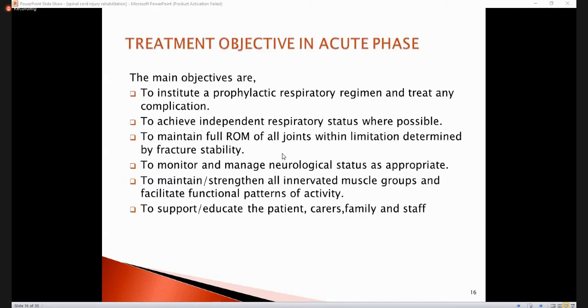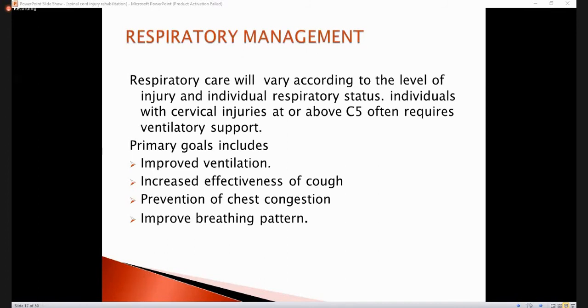The main objective of the acute phase is to check the respiratory regime and to maintain the patient's respiratory status as independent as we can, depending upon the level of the injury. If the patient has a higher level injury, then definitely we can't do much, but in the lower level, we use deep breathing exercises to maintain independent respiratory status. Respiratory management is very important.